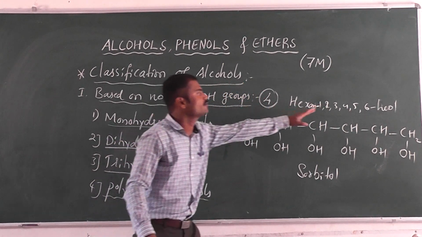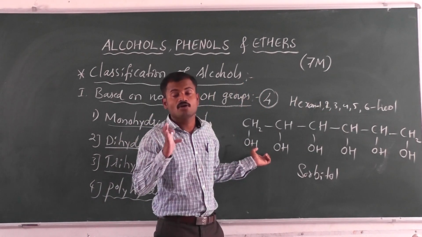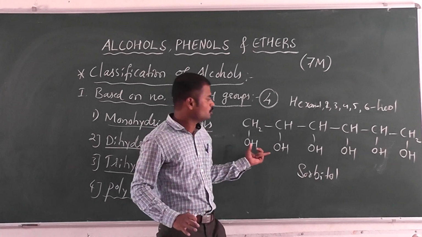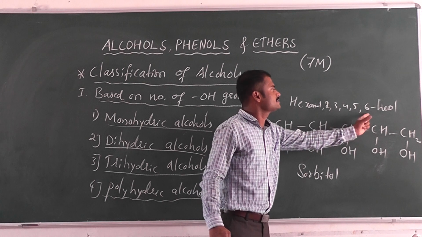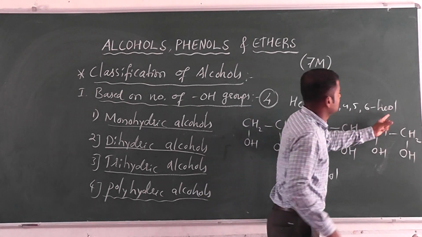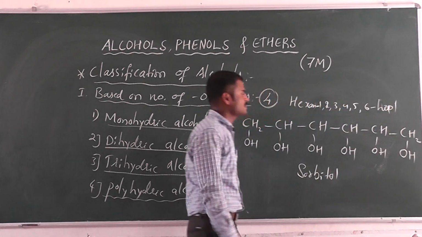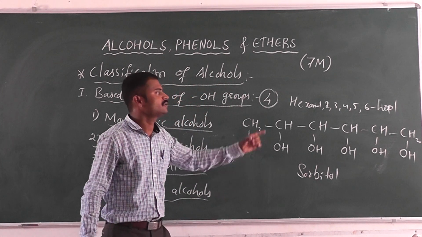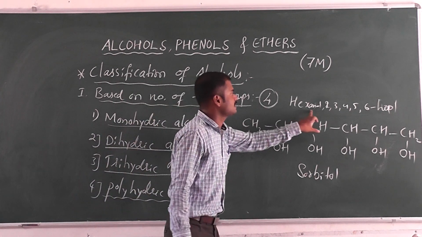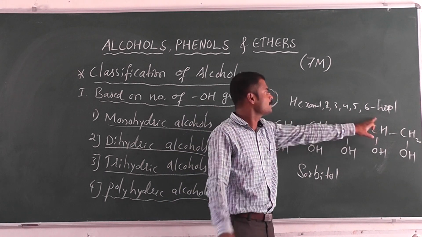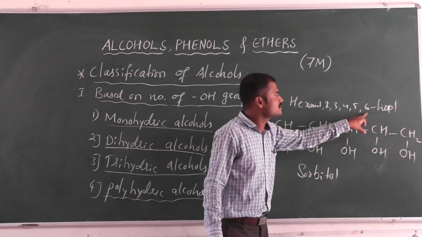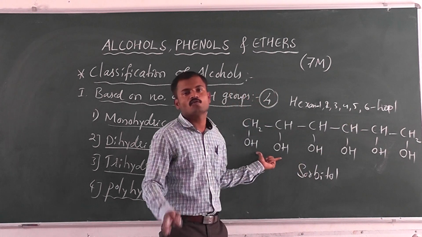What is 1, 2, 3, 4, 5, 6 here? It is the position of OH groups, positions 1 to 6. Hex means 6, so hexol means 6 OH groups. Hexane represents the number of carbon atoms, which is 6. Next, 1, 2, 3, 4, 5, 6 indicates the position of OH groups.